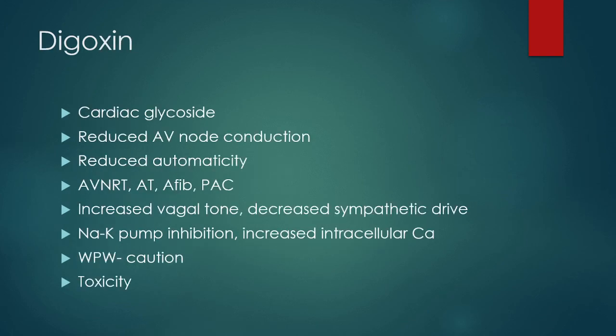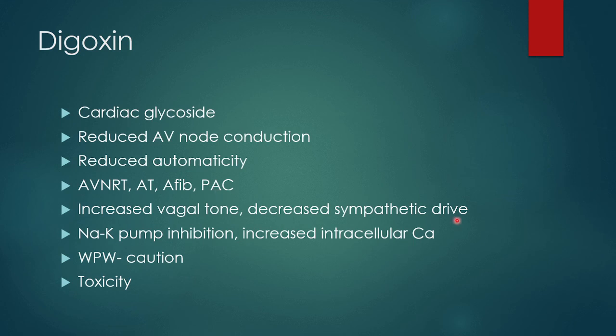A little bit about digoxin, used to treat arrhythmias and CHF. It slows the AV node and reduces the automaticity, so there are multiple mechanisms of action. Specifically, it is used in treating AV reentrant tachycardia by slowing the AV conduction through the AV node. It can also be used to control the ventricular rate during an atrial tachycardia by slowing the response of the AV node. Because of its ability to decrease the automaticity, it may be used for atrial tachycardia, atrial fibrillation, or premature atrial complexes also.